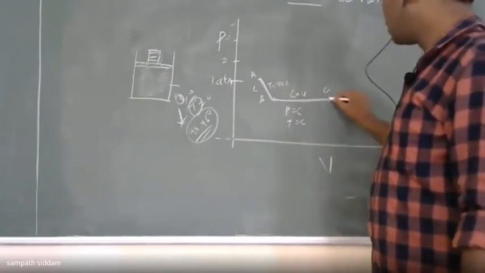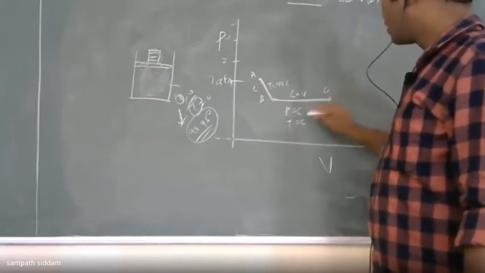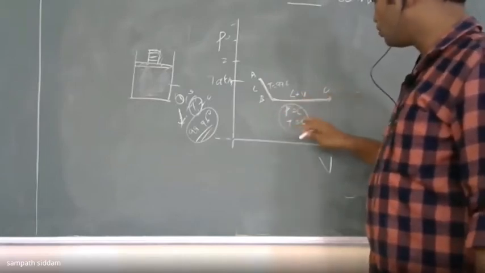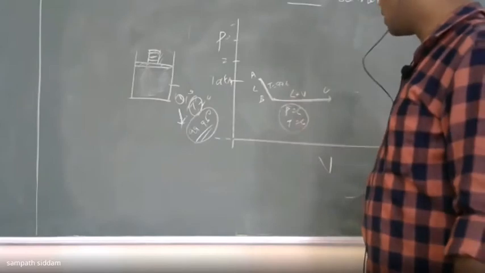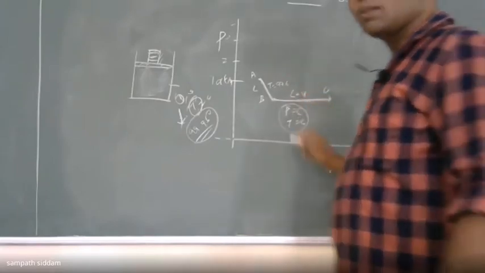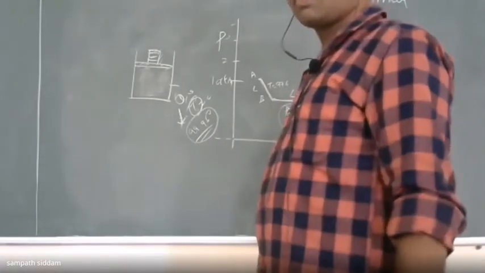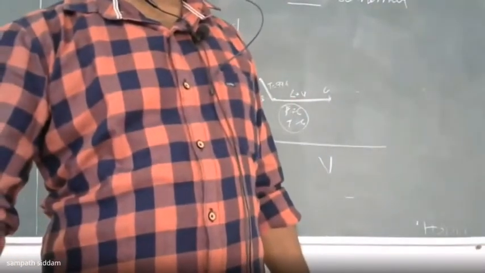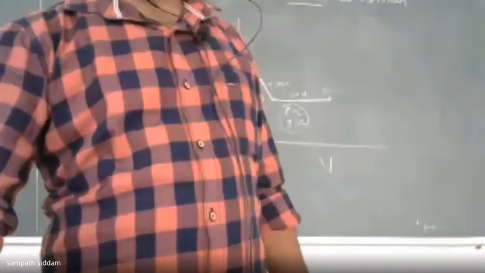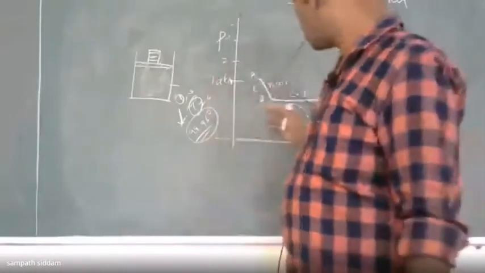Now, after this point C, this is a zone where two properties are fixed, pressure and temperature. So what is the property which gives you the state over here? What is the property name? Please tell me, what is the property which gives you the state?